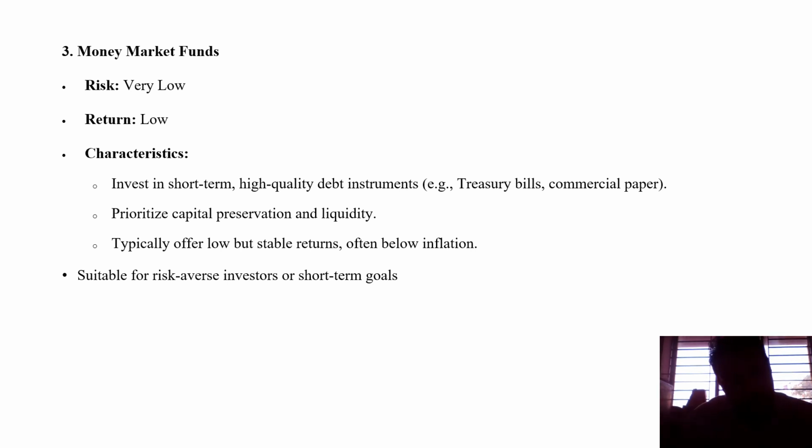So analyzing performance uses different evaluation methods: return, risk, consistency, and expense ratio. These are the categories, and the characteristics are explained like investment in short term, high quality debt instruments, prioritizing capital and liquidity, offering low but stable return, often below inflation, suitable for risk averse investors with short term goals.